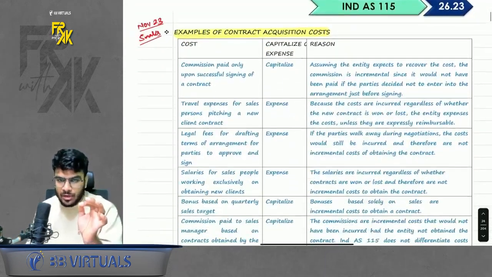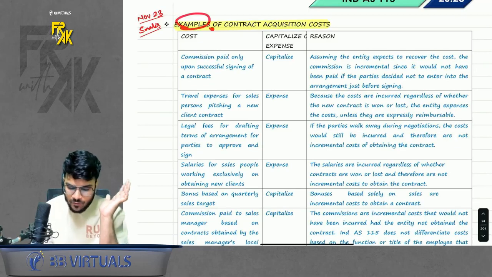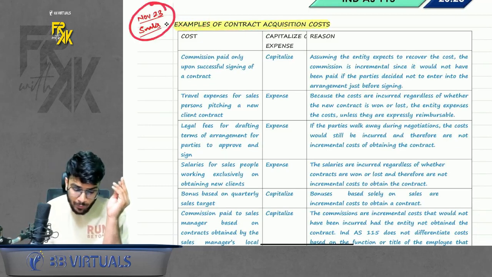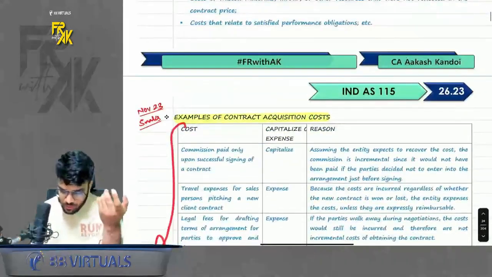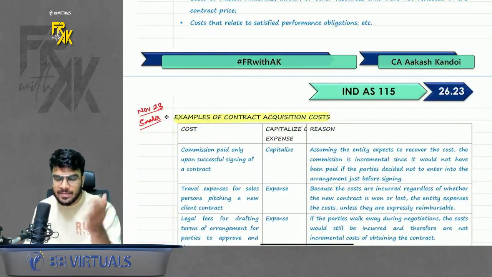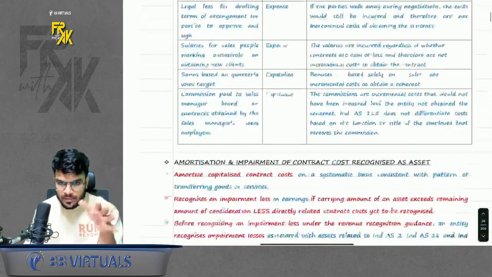One more thing in contract cost which I would love you to read is examples of contract acquisition cost. This was a November 23 question which came for 5 marks. So just give it a read. These are examples by ICAI. Whether this acquisition cost will be sunk cost, or will it be capitalized and booked across the period of contract. That is what you have to study here.